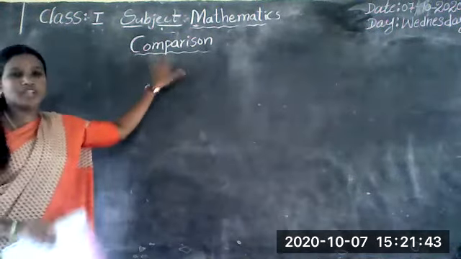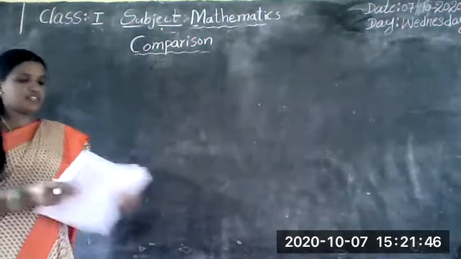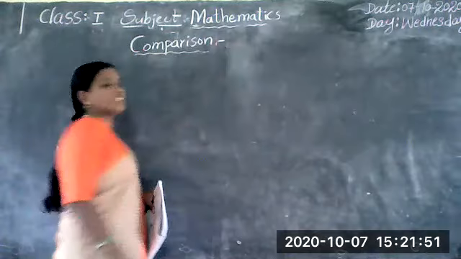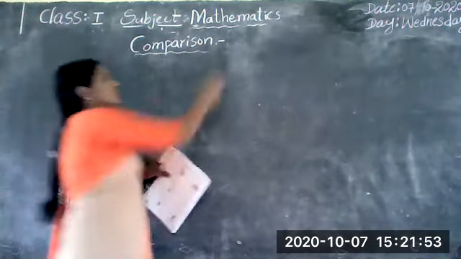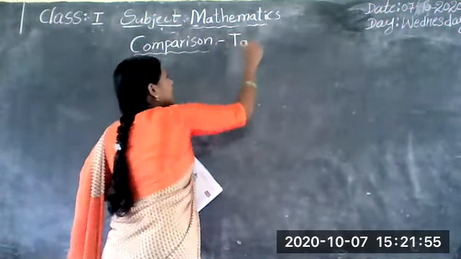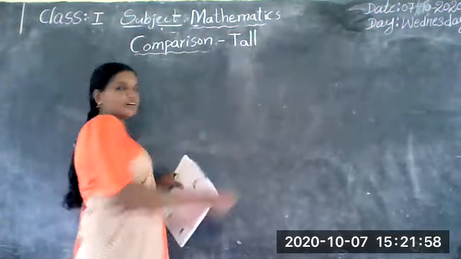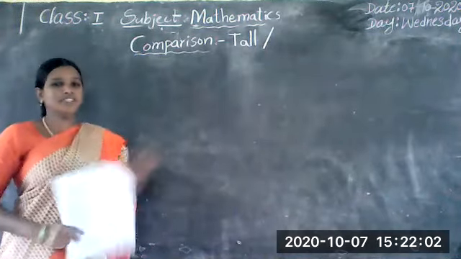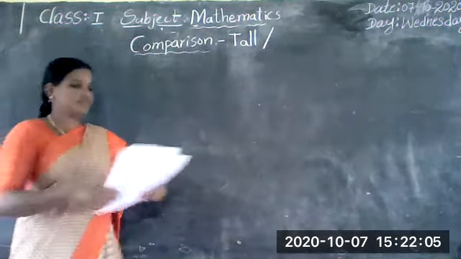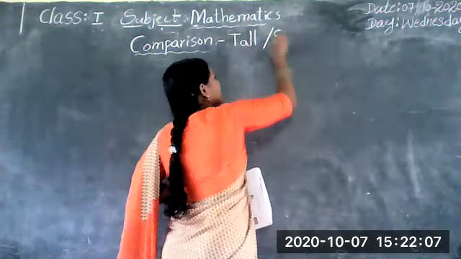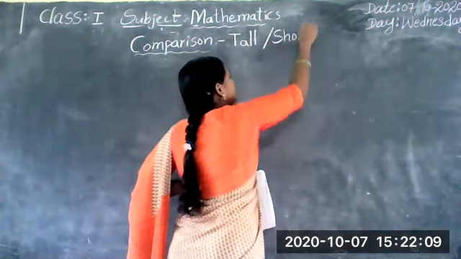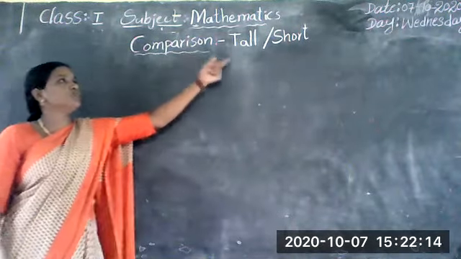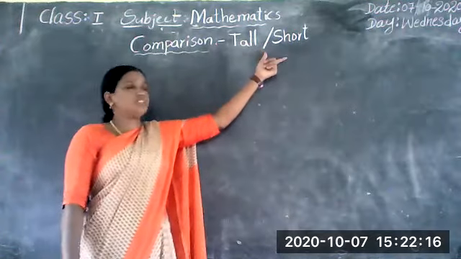The next topic is also comparison: tall or short. What is the spelling of tall? T-A-L-L. Tall. Or short. What is the spelling of short? S-H-O-R-T. Short. Comparison of these two things: tall, short.